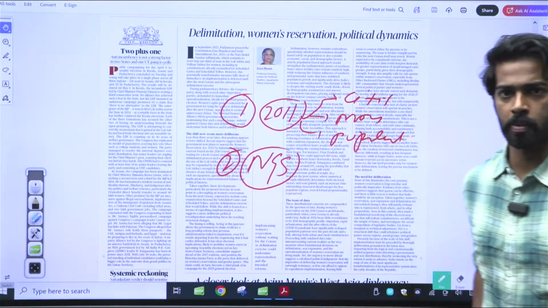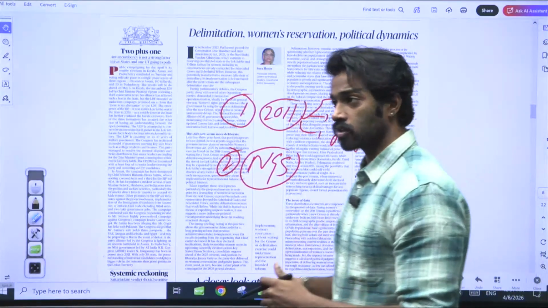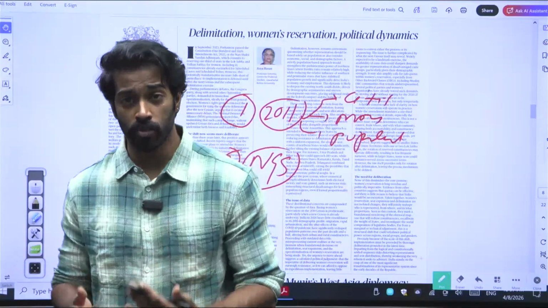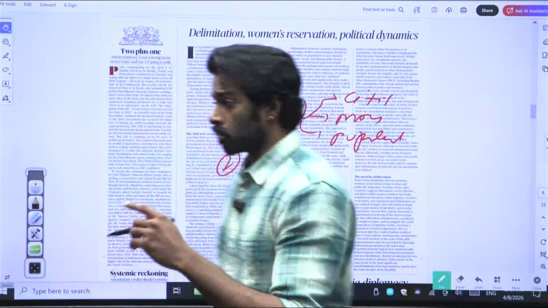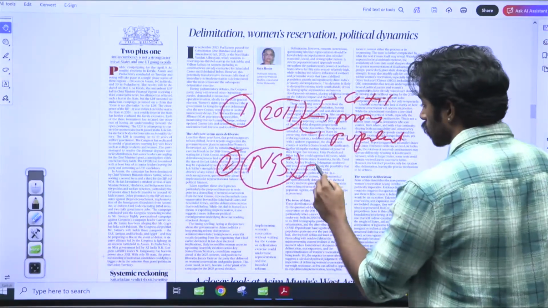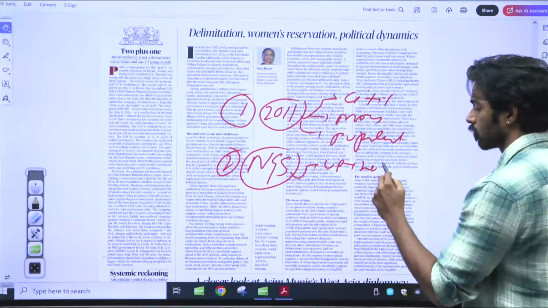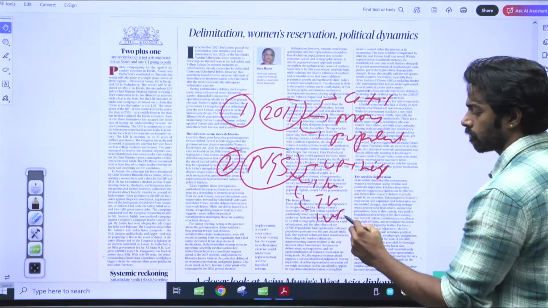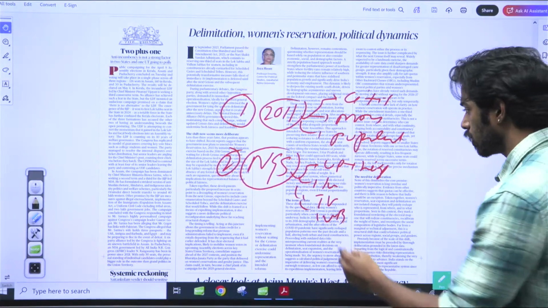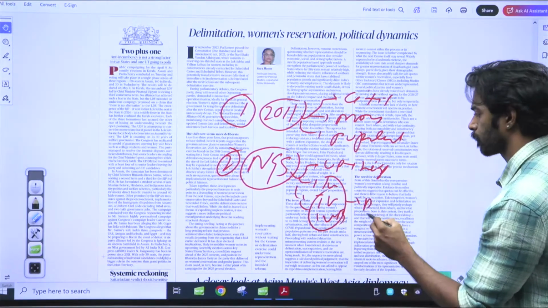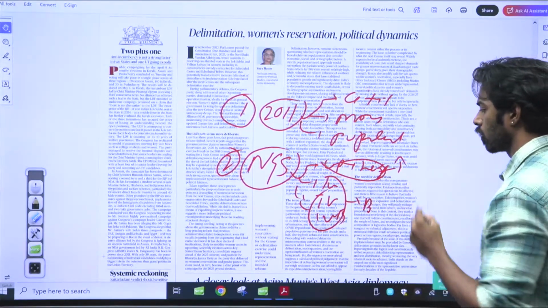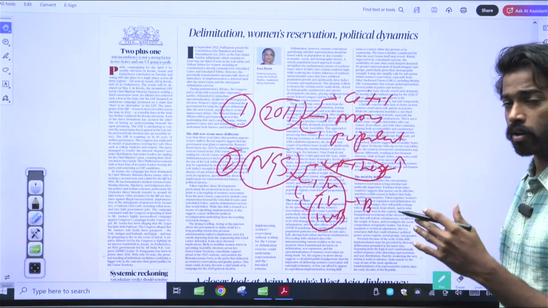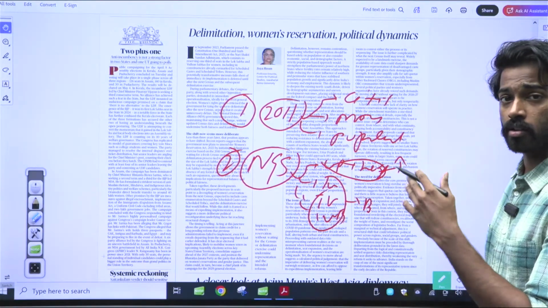Whenever the delimitation is happening, the states with the highest population will get the highest number of seats. Thereby, as you can see, states such as UP have higher population, whereas states such as Kerala, Tamil Nadu, West Bengal have lower population rate. So these states will benefit less and those states will benefit more. That way there's a divide in the power that has been distributed between northern and southern regions.